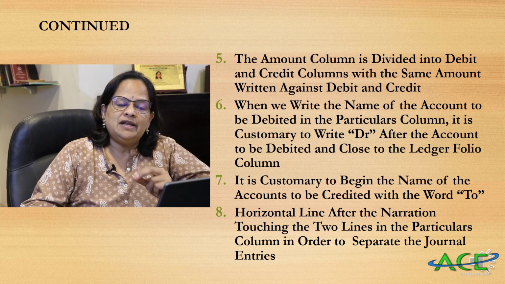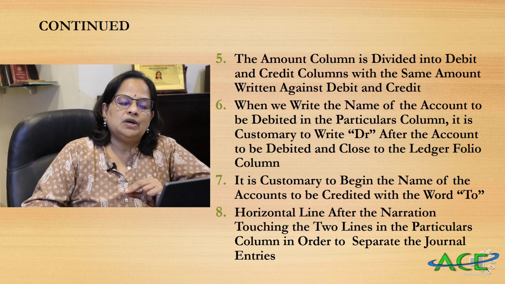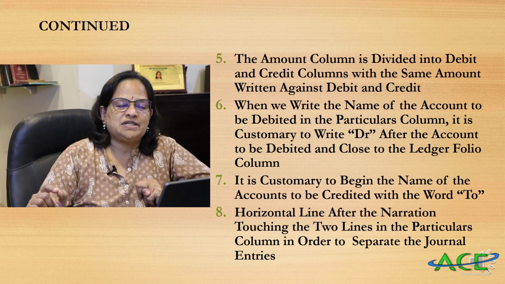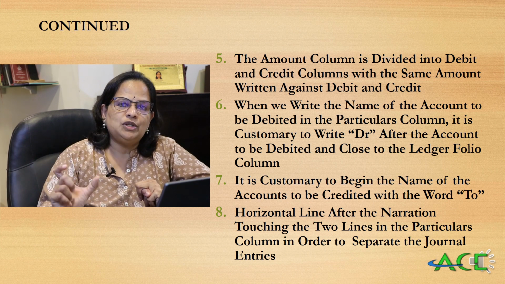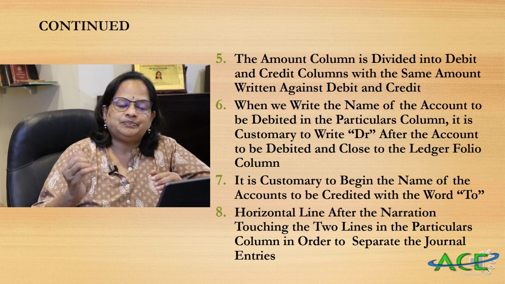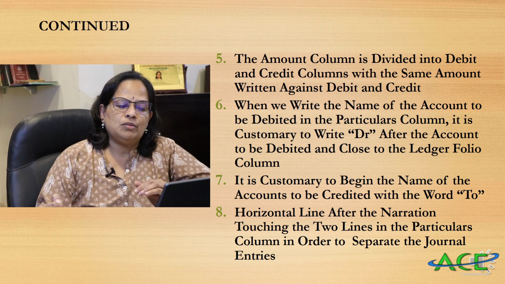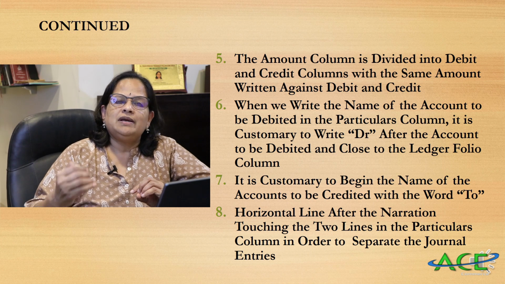Now when we write the name of the account to be debited, it is customary to write debit, furniture account debtor. So that is the first item. When I do the problems, I'll explain. And we will write the ledger folio column also. And it's customary to bring the next item.